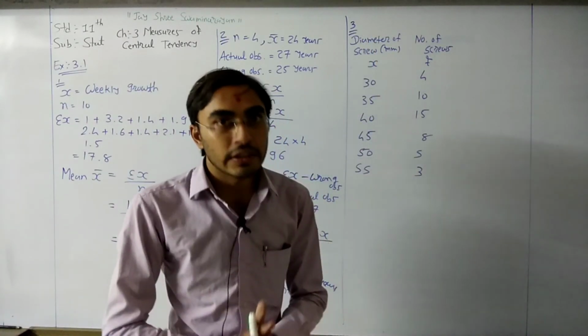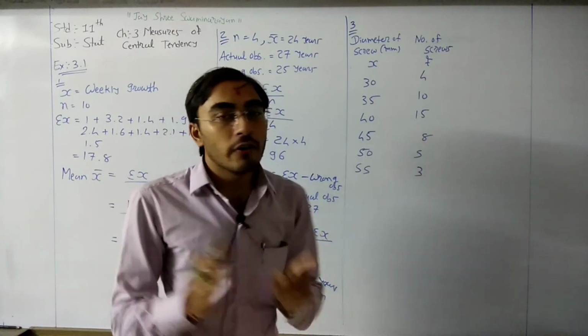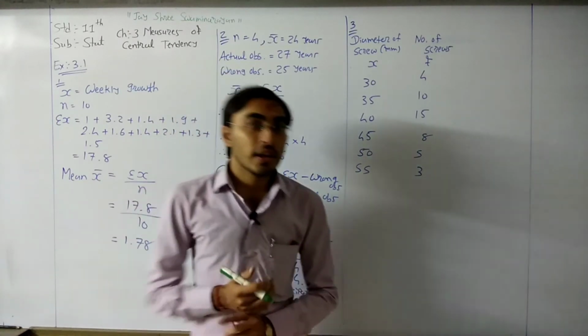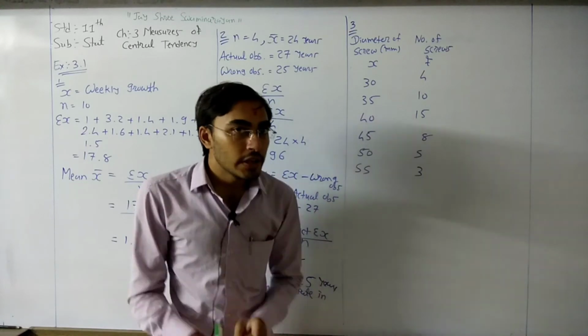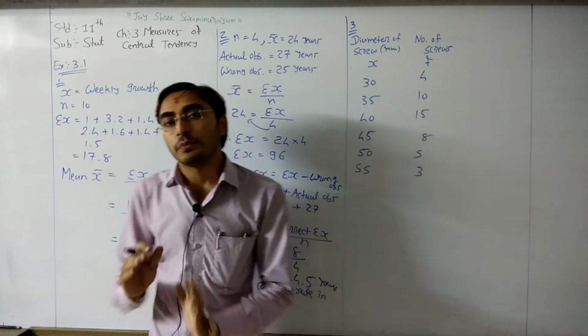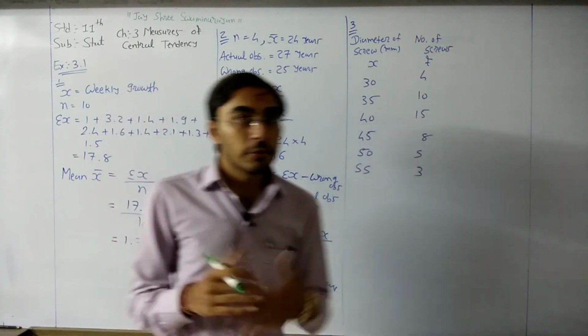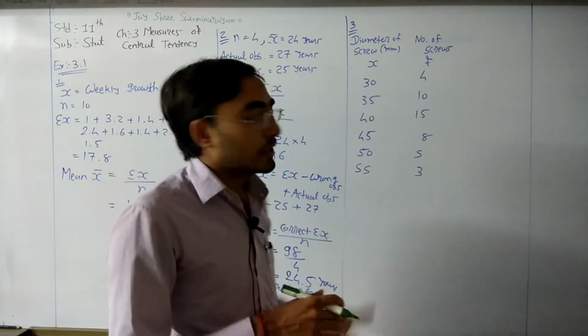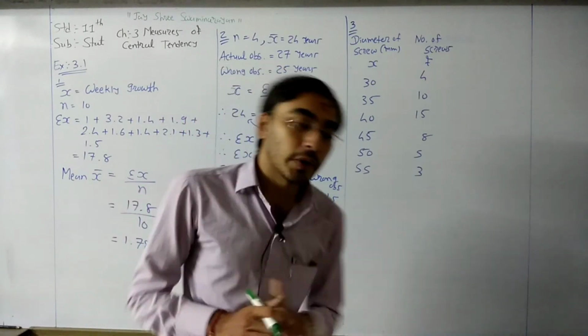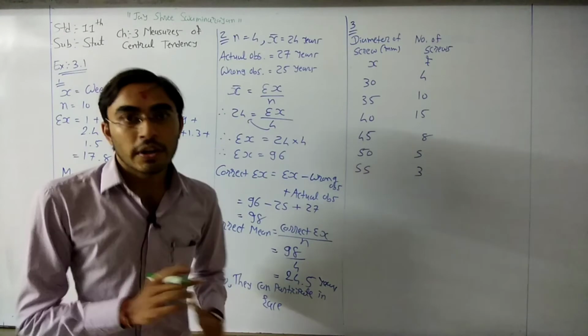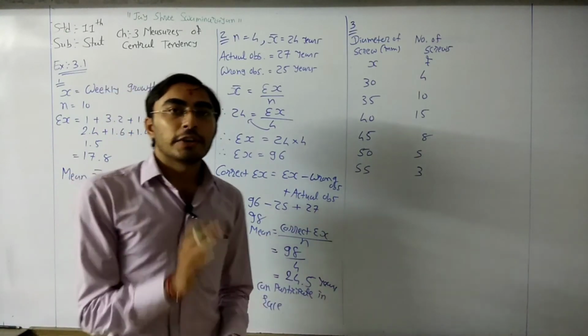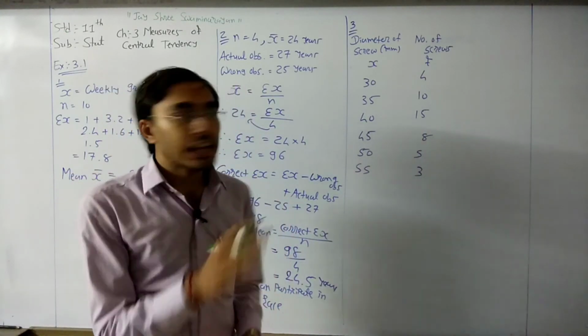We need to find the mean diameter of screw. Okay, here what we need to find? Mean diameter of screw. That means we need to find the mean. This is a discrete, otherwise discontinuous, frequency distribution table. Here we need to find the mean of the diameter of screw.